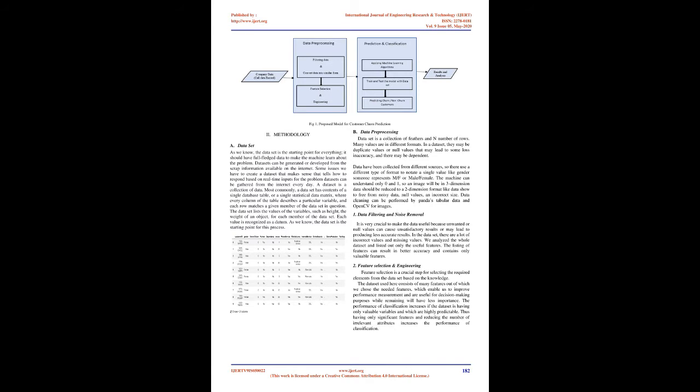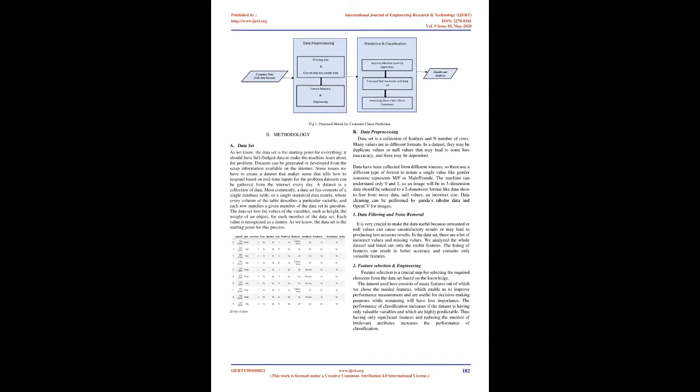A dataset is a collection of data. Most commonly, a dataset has contents of a single database table, or a single statistical data matrix, where every column of the table describes a particular variable, and each row matches a given member of the dataset in question. The dataset lists the values of the variables, such as height and weight of an object, for each member of the dataset. Each value is recognized as a datum. As we know, the dataset is the starting point for this process.